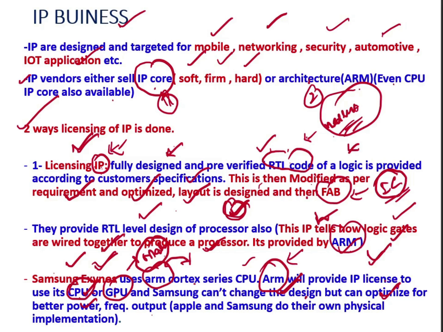Here Apple and Samsung do their own physical implementation. They are doing their physical implementation, which means they are getting the IP core. They are getting the IP license for the CPU, so they get the RTL code. After getting the RTL code from ARM, what will Apple and Samsung do? They will do the physical implementation on their own.